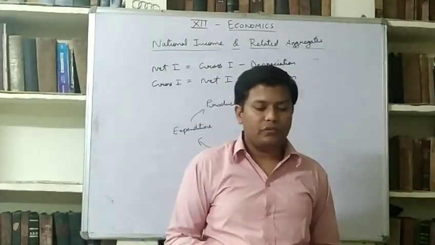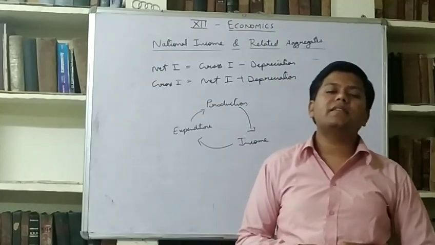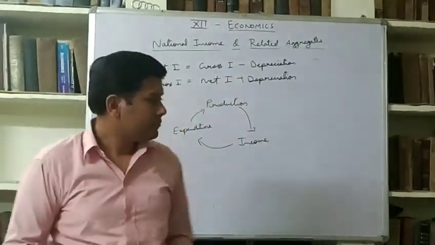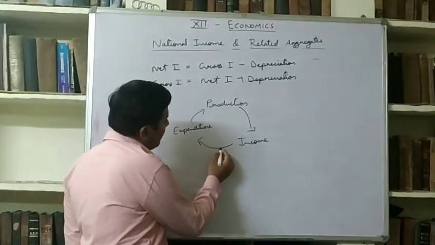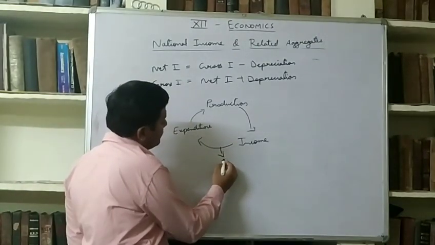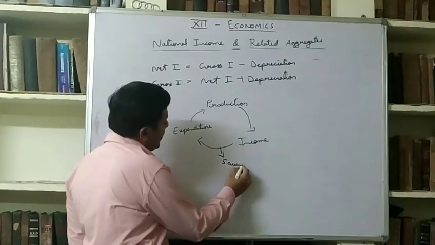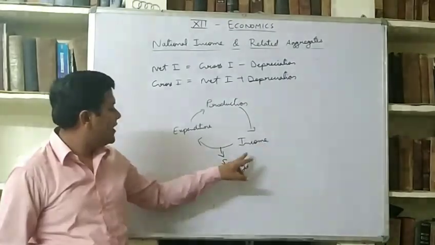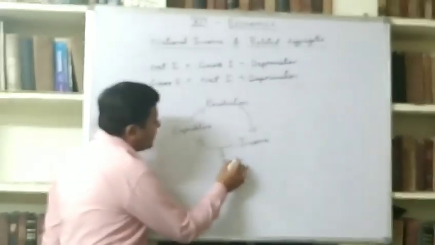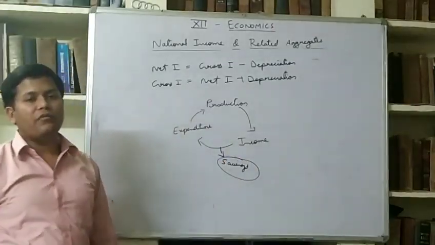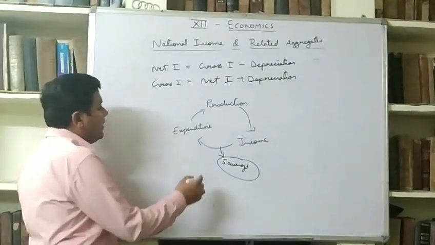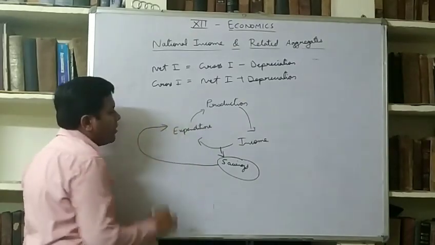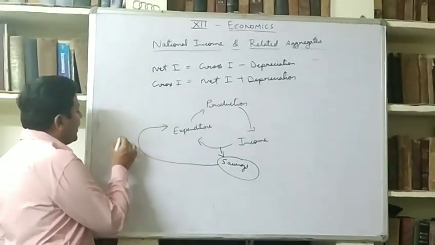Out of this circular flow, there are some leakages and injections. Leakages means some part is withdrawn from this, उसका नाम है savings. Out of income, if people save some part, then it will be the leakage from circular flow, and this leakage can again be injected into the economy by way of investments.